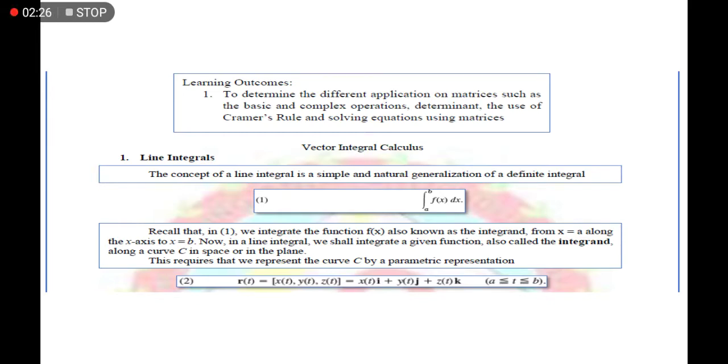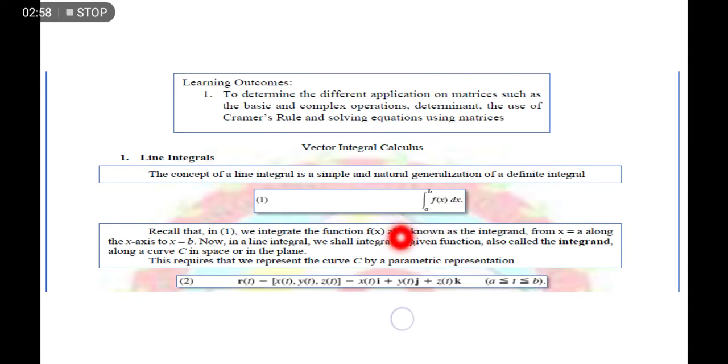So we have here the line integral. This line integral was actually already discussed in our previous math. When you say line integral, it is the integral of some function as a function of x, through a line or through the x-axis.